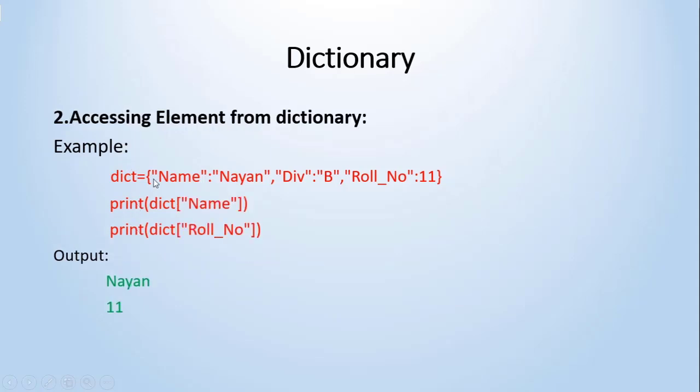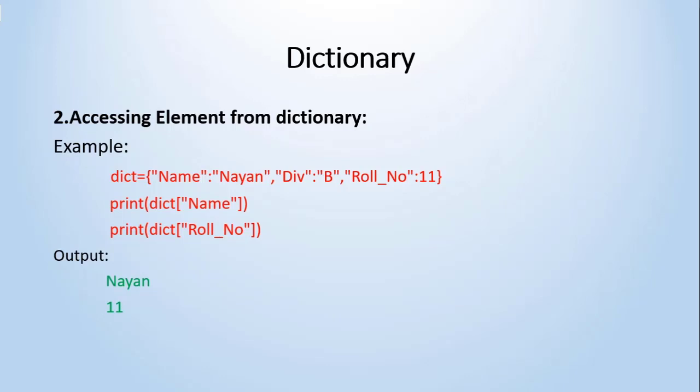I have copied the same example over here and given the output. Next, how can one access an element from the dictionary? If you are using a list, tuple or set, for accessing an element from that data structure we use the index. That index may be a positive index or a negative index. Positive indexing starts from 0 and negative indexing starts from -1.